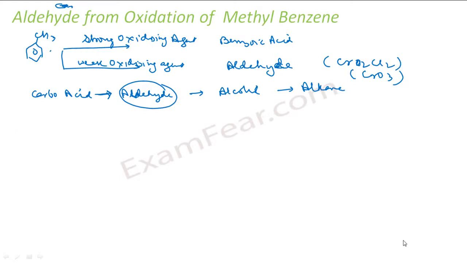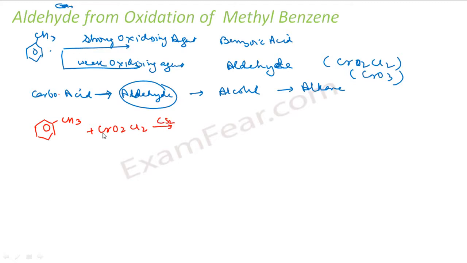So let's see the reaction mechanism here, where I'll be using CrO2Cl2. This is my methyl benzene, and I'll use CrO2Cl2 in the presence of CS2.